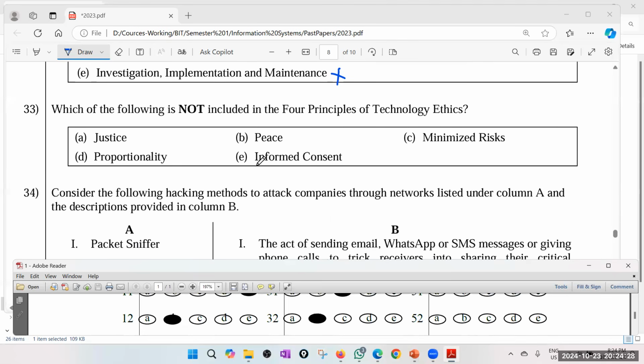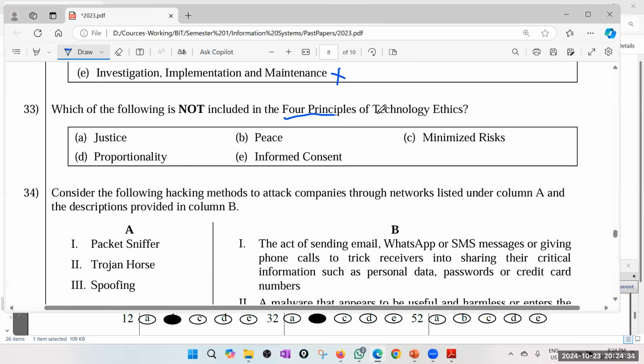33. Which of the following is not included in the four principles of technology ethics? Maybe that is from your note or the UCS reference book, because this is definitely, I think, not in our note. Anyway, let's try to find out.